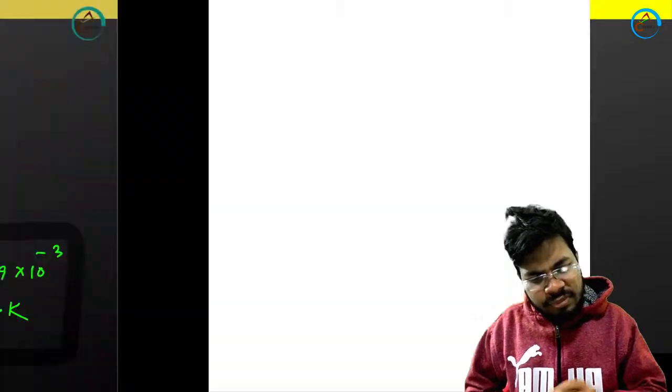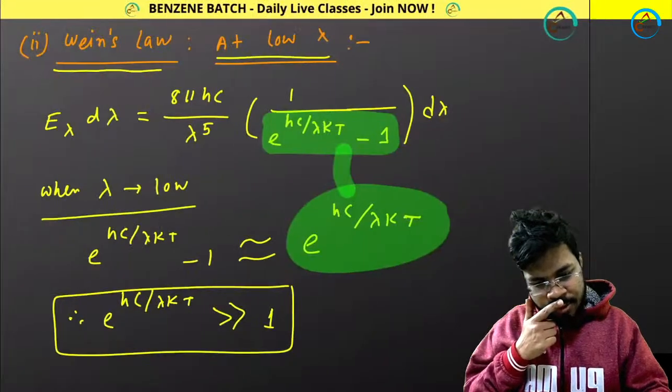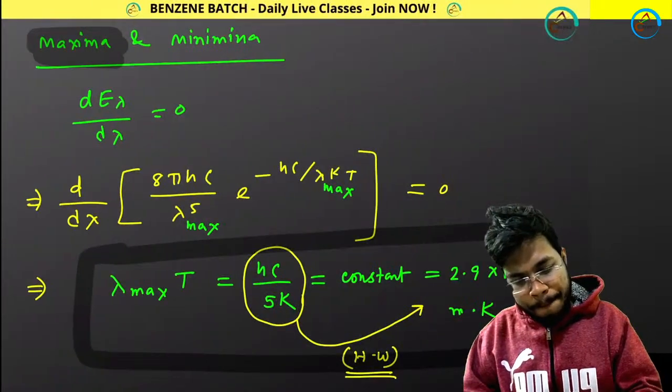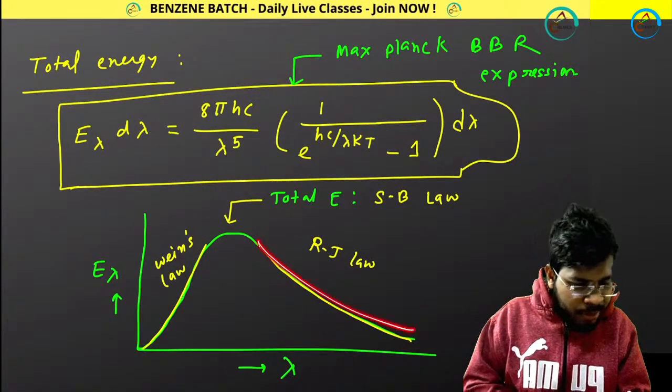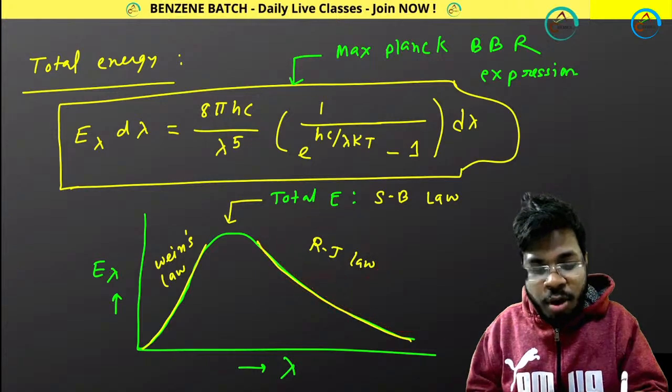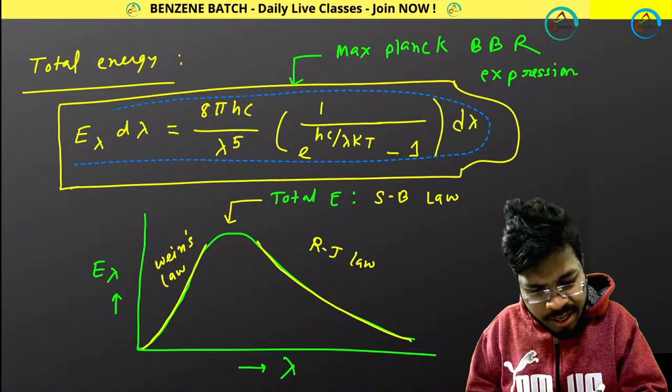Now, number 3. Number 3 is about another law I have to satisfy. Which one? In the higher wavelength region, I have to satisfy Rayleigh-Jeans law from Max Planck's expression. So I am copying Max Planck's expression.